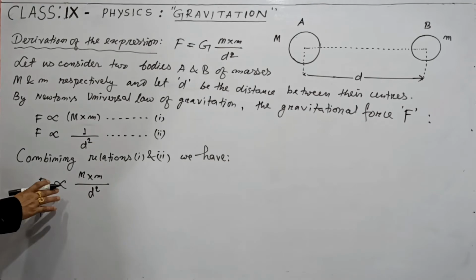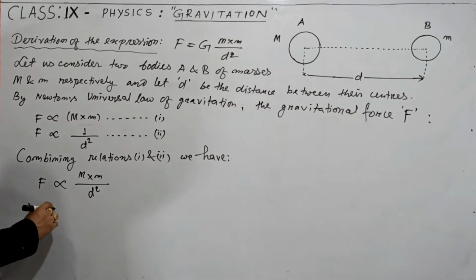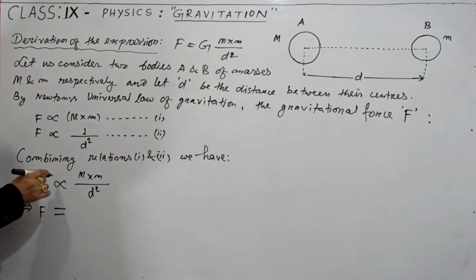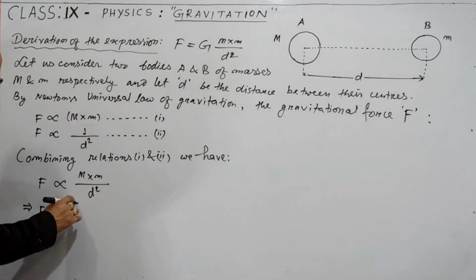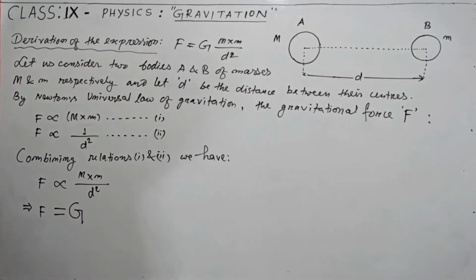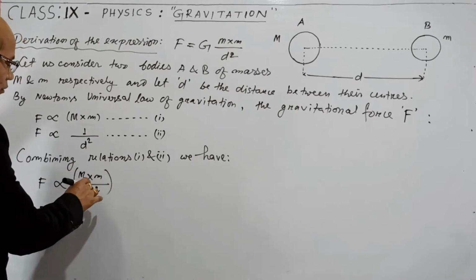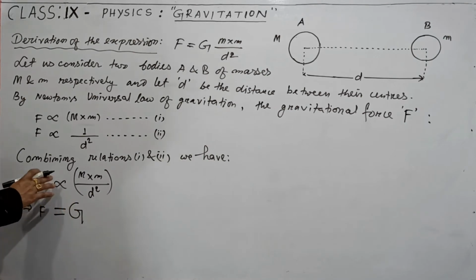Any proportional relation can be converted into an equation by inserting a constant. So let us change this sign into equality sign like this, and since this proportional sign is changed into equality sign, we have to multiply by a constant, and let us use this capital G as the constant of proportionality. That means M into m divided by d square, when multiplied by capital G, this relation is converted into an equation.